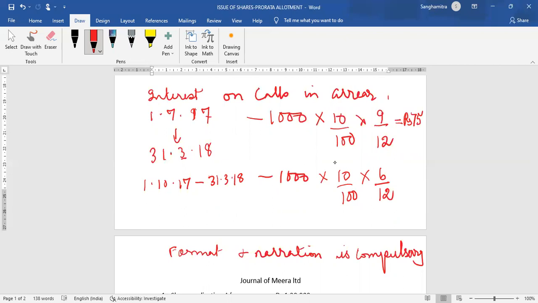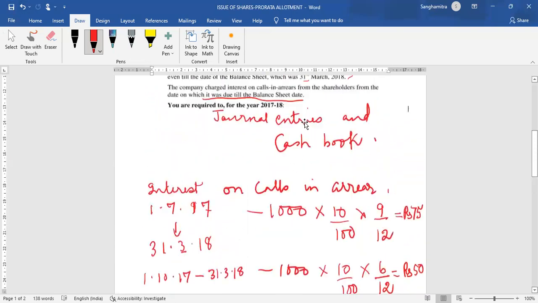If you calculate the interest here, how much does it work out to? It works out to rupees 50. Calculate yourself and see whether the calculation is correct or not. Now, total interest on calls in arrear that will be charged is 75 plus 50, 125. I hope all of you have been able to understand the calculation.